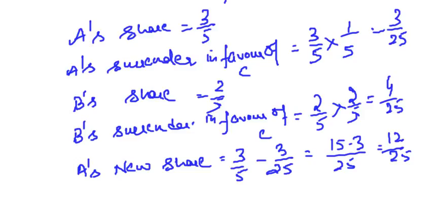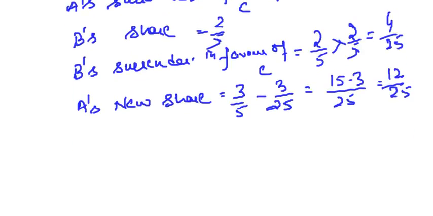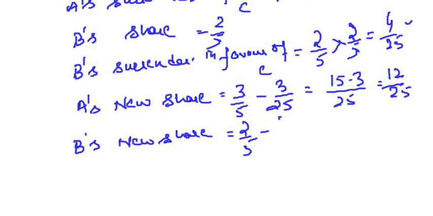This is left in A's plate. Now what is left with B? B's new share is, what is his old share? 2/5. How much has he surrendered in favor of C? That we have calculated here. That comes to 4/25. So this comes to 6/25.